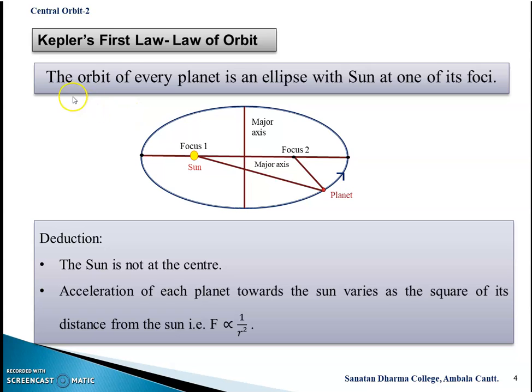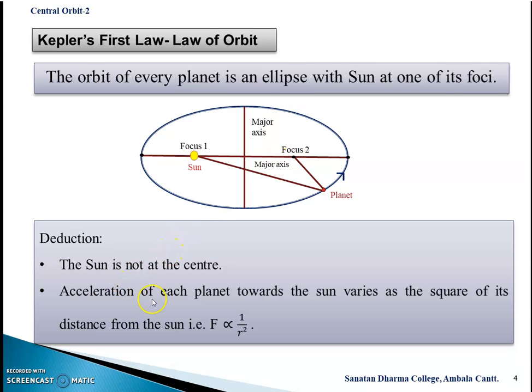Kepler's first law: the orbit of every planet is an ellipse with the sun at one of its foci. So here the sun is at one of the foci, and the planet is describing an ellipse around the sun with acceleration towards the sun, and the planet is moving in a central orbit. Observations from the first law: number one, the sun is not at the center, the sun is at a focus and there is nothing at the other focus.